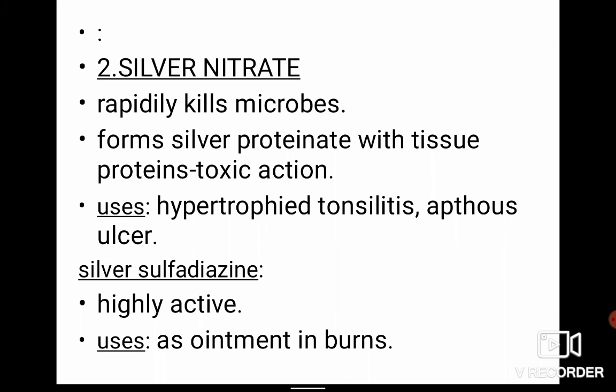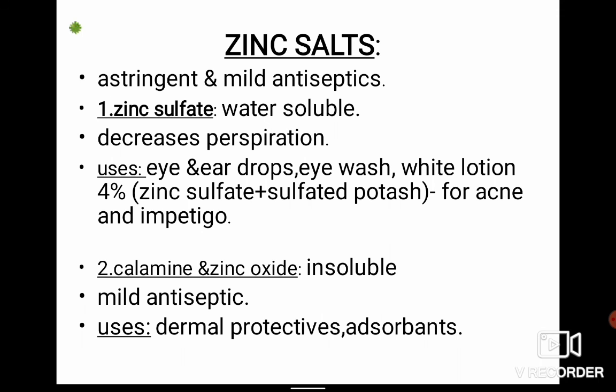Silver nitrate is the second one, which rapidly kills microbes and forms silver proteinate with tissue proteins, and it has toxic actions. It is used in hypertrophic tonsillitis and aphthous ulcer. Silver sulfadiazine, you must be aware of this. It is highly active and is used most commonly as an ointment in burns. So please remember silver sulfadiazine is used for burns.